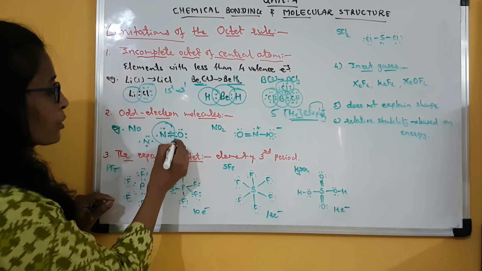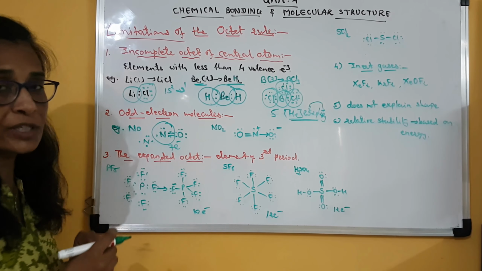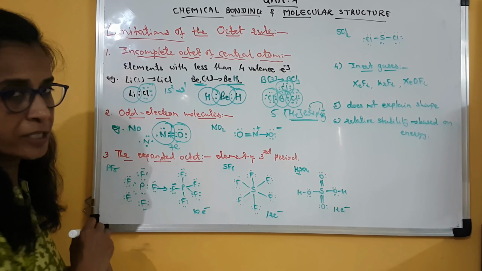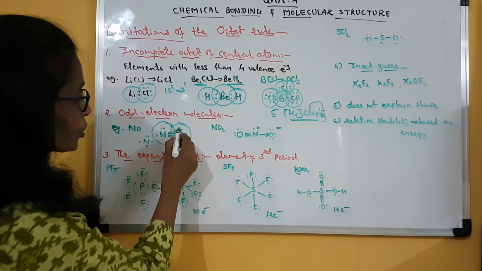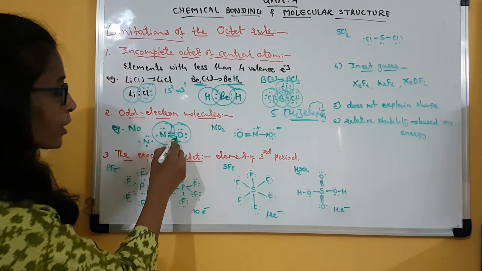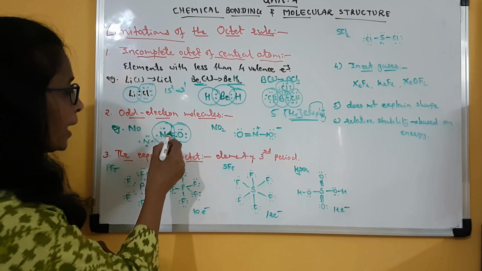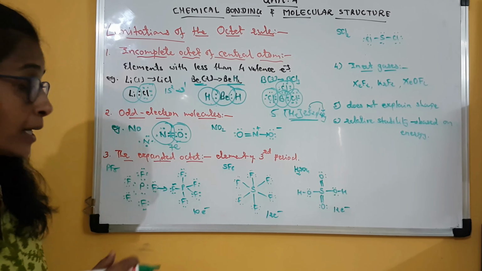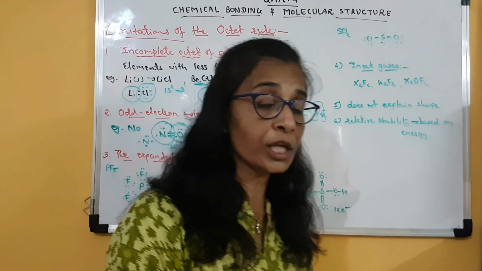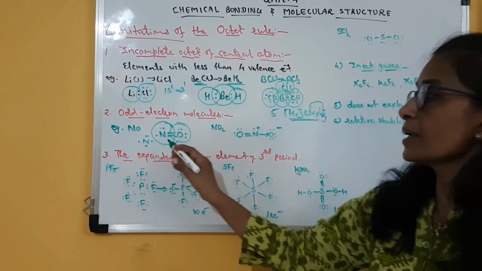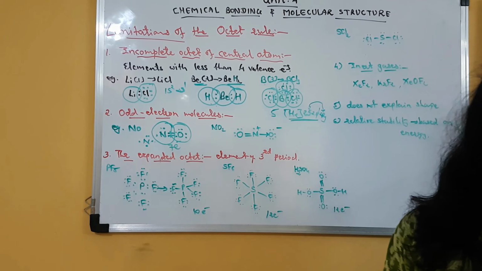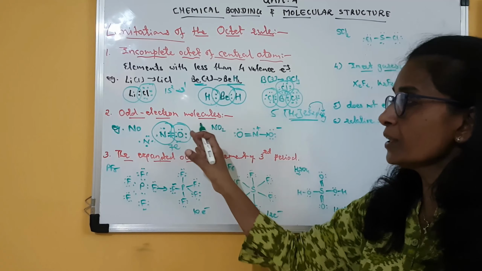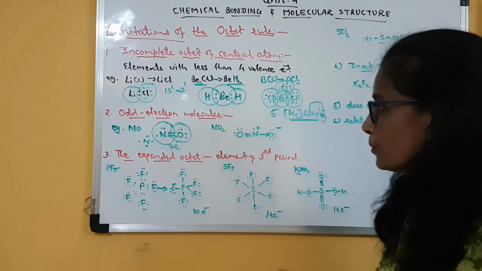So around nitrogen there are 7 electrons, which is an odd number, but oxygen is having 8 electrons: 2 electron pairs, 2 electrons its own unpaired electrons, and 2 electrons it has gained from nitrogen. So the octet of oxygen is complete, but nitrogen is having an odd electron octet. It is having 7 electrons. Even then nitric oxide is a stable molecule.